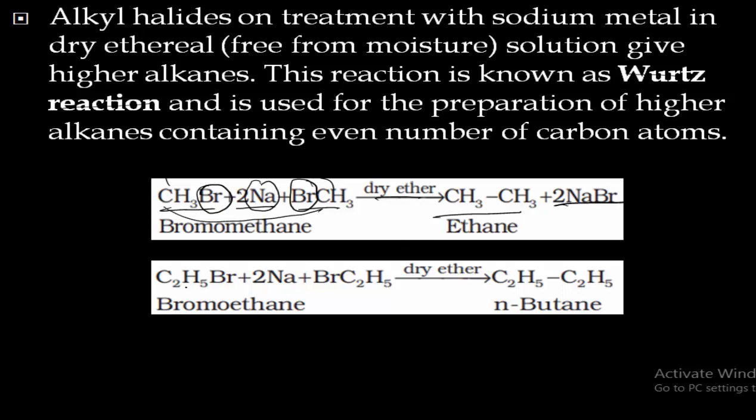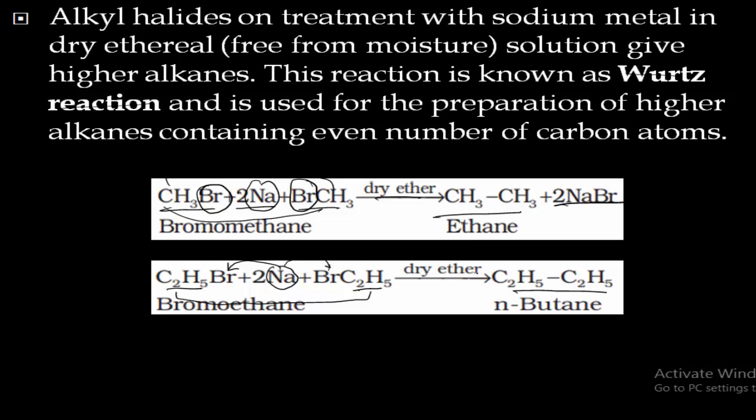Similarly, C2H5 and C2H5 will form a bond, because one Na will react with one Br and another Na will react with another Br to form NaBr, and thus we will get butane. So this is the Wood's reaction.